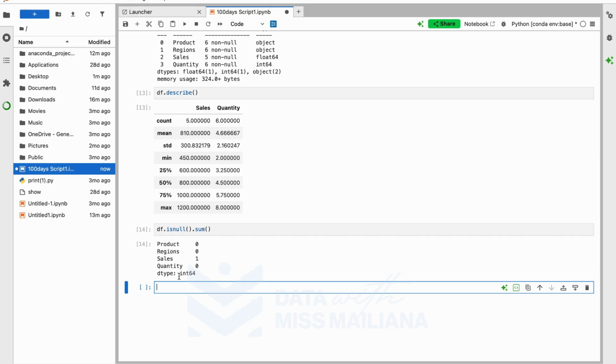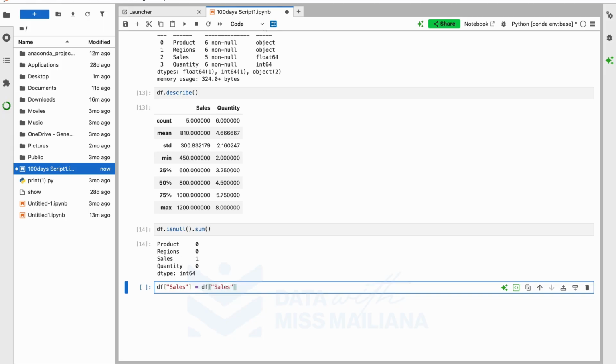So we want to replace the empty of sales, right? So we are going to do df, and we open our square brackets, then we have sales, square brackets, is equal to df sales, right?